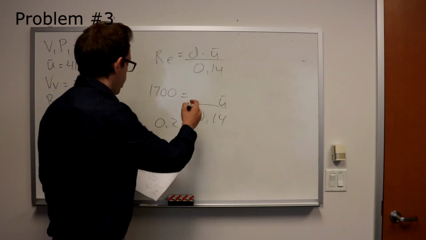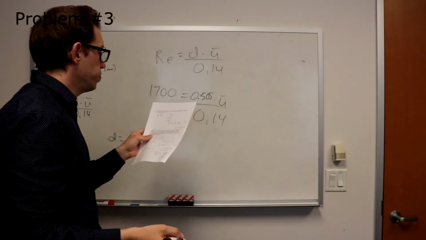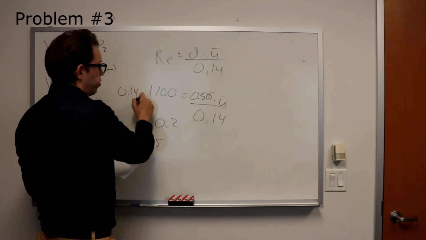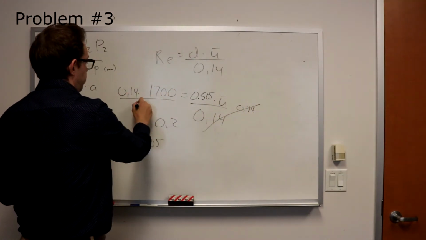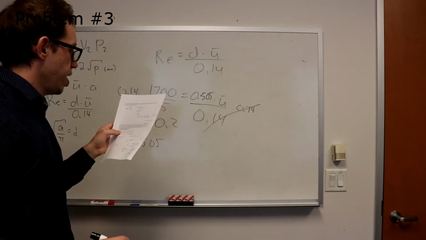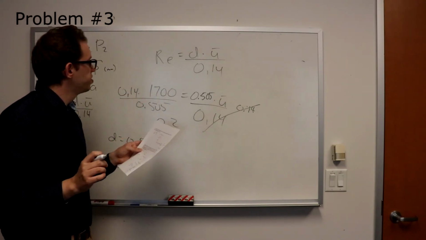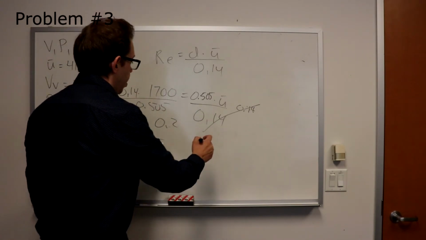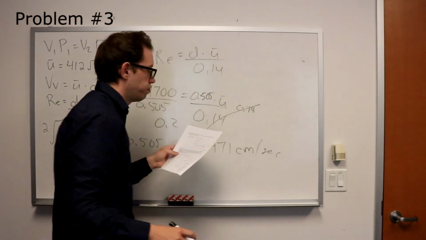So with that diameter, I can put that in here into this equation, and I can solve for u. So I'm going to need to multiply this by 0.14 and then divide this by 0.505, and that should give me the u. And if you type 0.41 times 1700 divided by 0.505 into your calculator, you should get that the particle velocity needed is 471 centimeters per second.